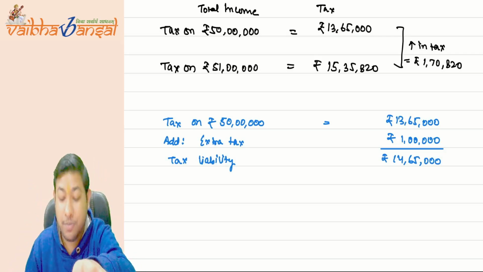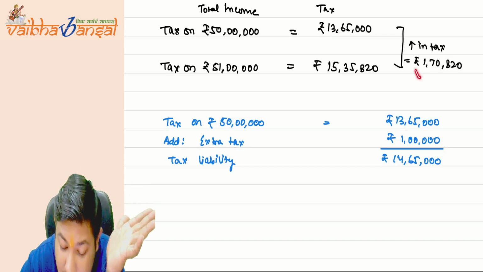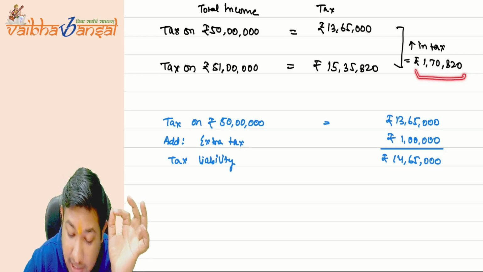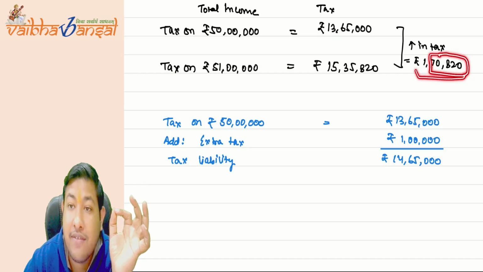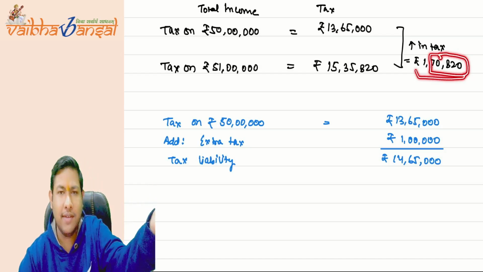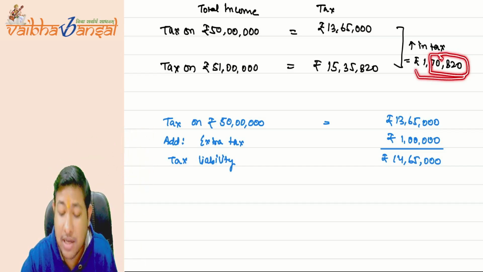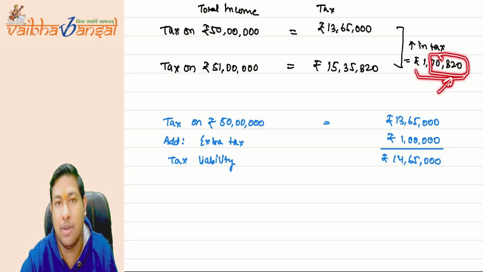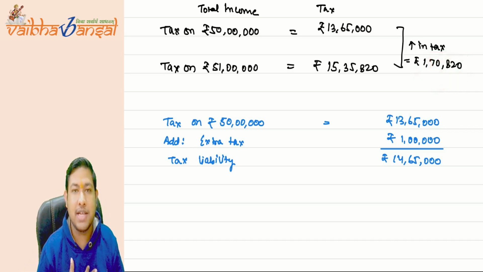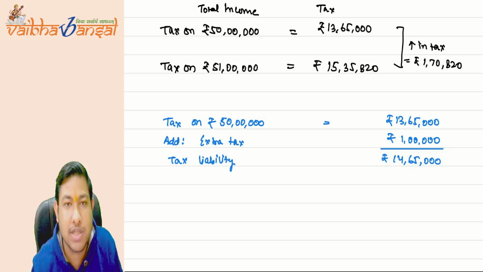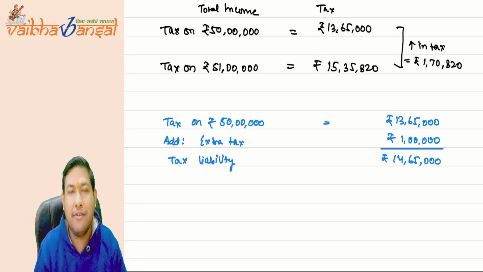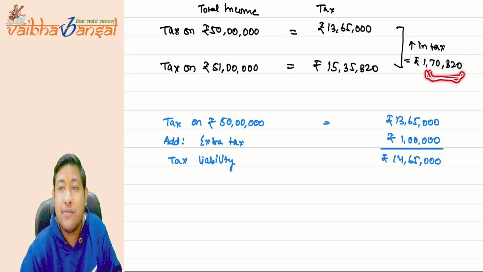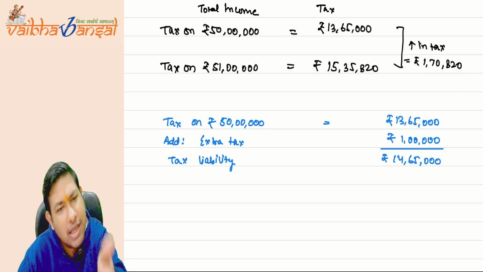What was your problem? Your problem was, I was earning 1 lakh rupees extra, but the government is charging 1,70,820. Your problem was that extra 70,820 only, because I am earning 1 lakh rupees maximum. I can give you 1 lakh rupees, but on earning 1 lakh rupees extra I am giving extra 70,820. This is the burden on me. From where can I give you this amount? So the government is intentionally giving that relief only.